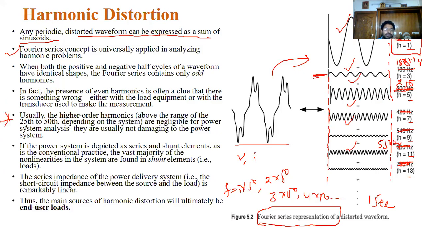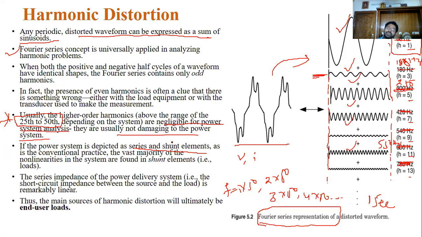Harmonic orders of 50 and above are negligible in power system analysis, because they usually do not damage the power system. Now see this: in the power system, we have series elements as well as shunt elements.